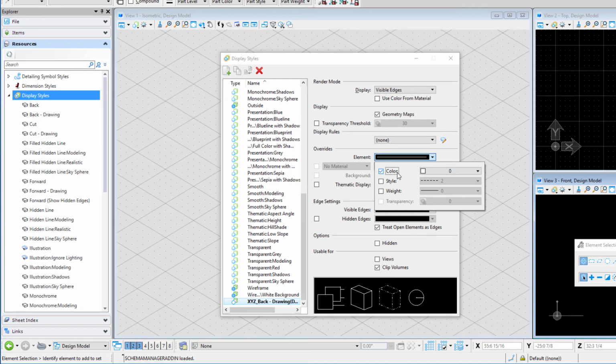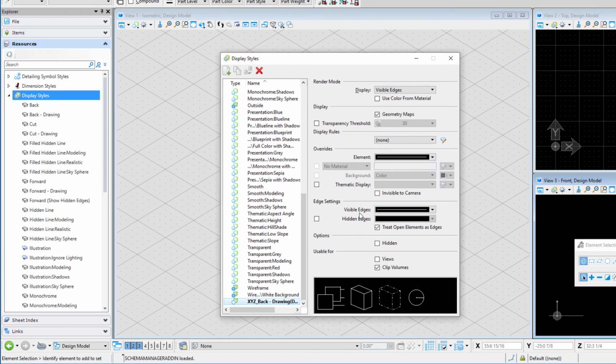So for instance, I could override the color and make it 0 or always, so that it always shows up black on the drawing. The other one I could change here would be the style. This is how we could change that to a dash style. So I could use 2 or 3 here as the style. And I could even override the weight so that, for instance, maybe I want all that line work to be fairly light on my drawing. So I'll change the weight to 0.